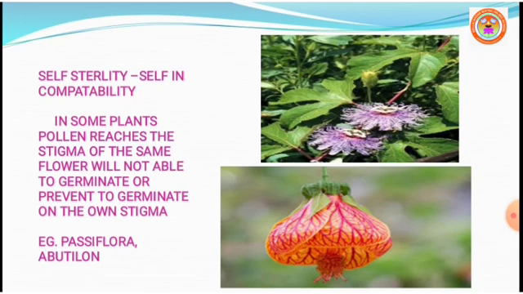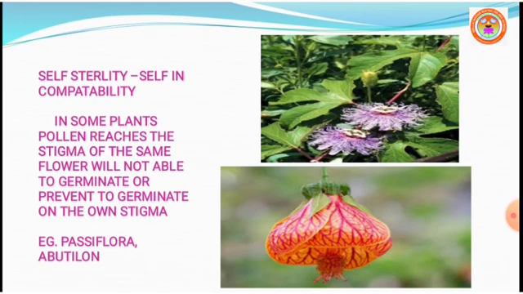In some plants, when pollen grains of a flower reach the stigma of the same flower, they are unable to germinate, or are prevented from germinating on their own stigma. In such cases the flower undergoes only cross pollination.